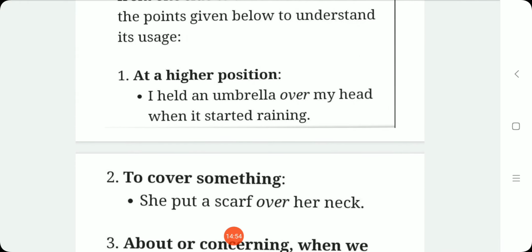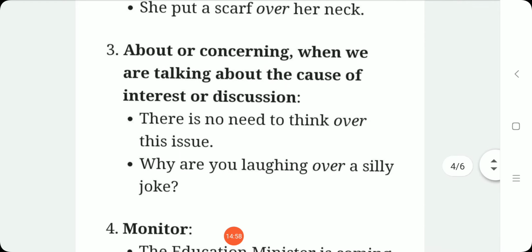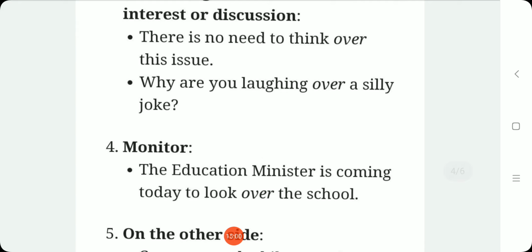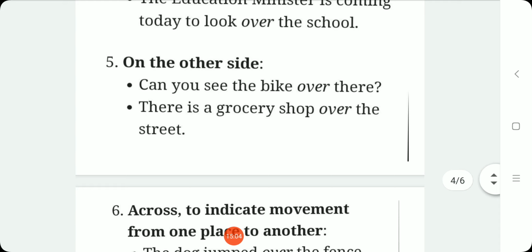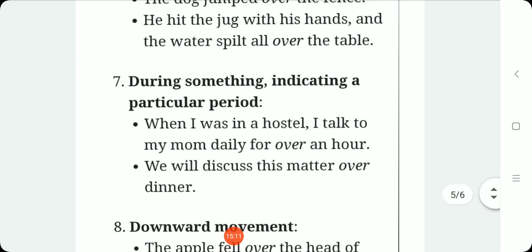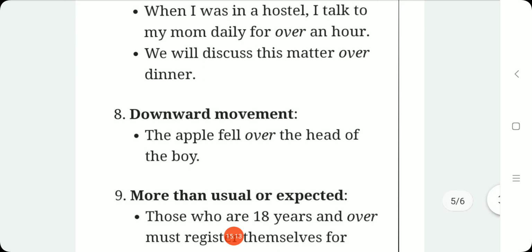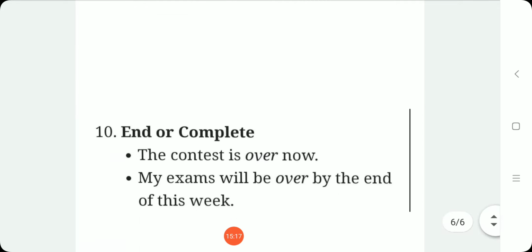Mentioning the things which are at a higher position, to cover something. When we are talking about the cause of interest, to inspect, that is to monitor, for monitoring, checking, to indicate the other side, to indicate the movement from one place to another. So to indicate a particular period, downward movement, then something which is more than expected, and to say about the end or the completion. So for all these places we will be using over.